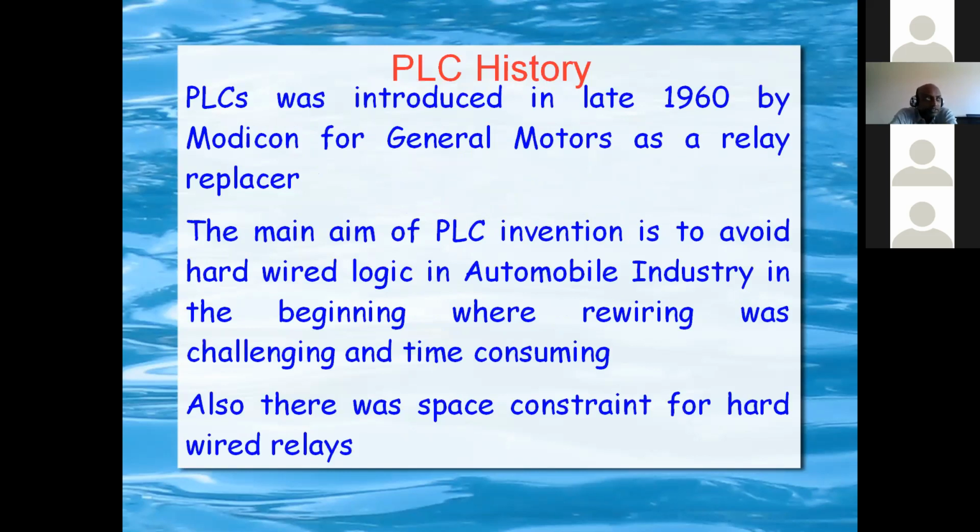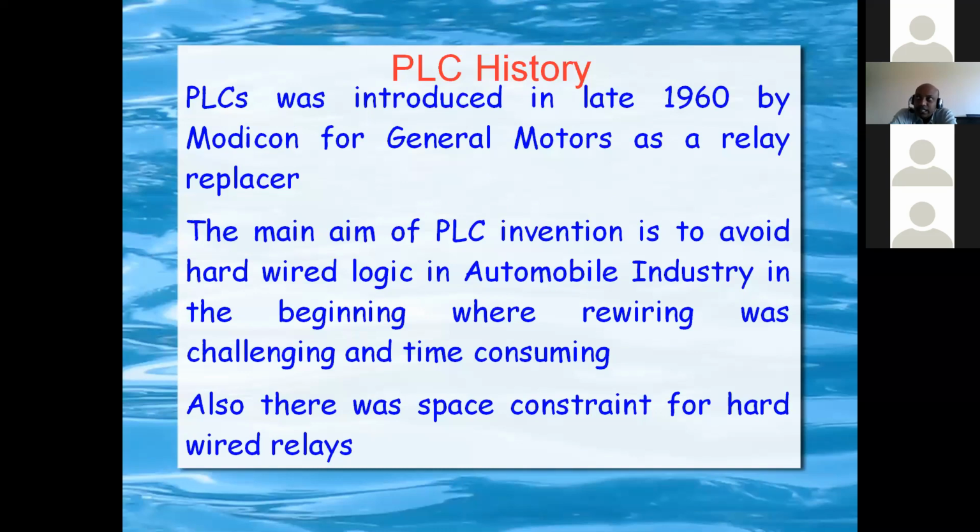So we will see just the history of PLC. Actually, the PLC was introduced in the late 1960s by the company Modicon, especially for General Motors as a relay replacer.